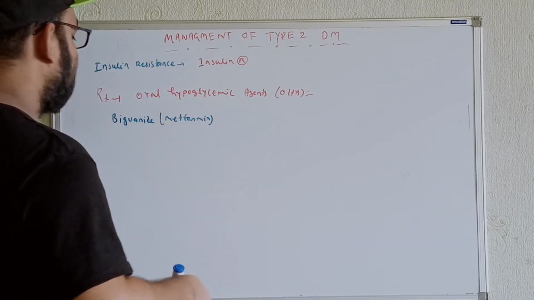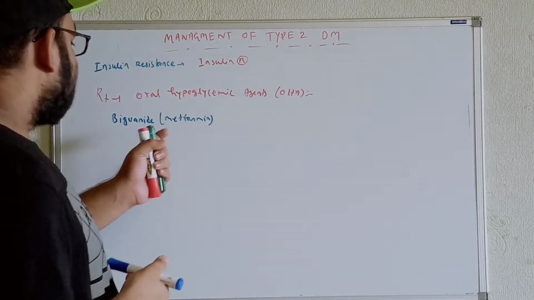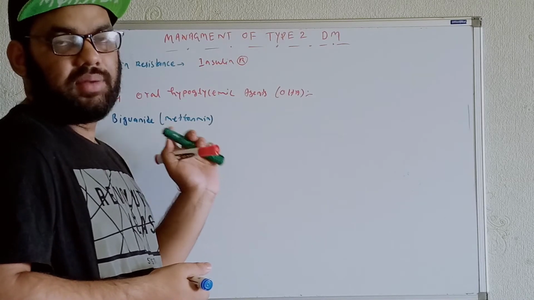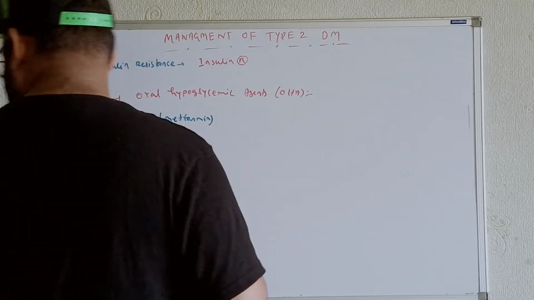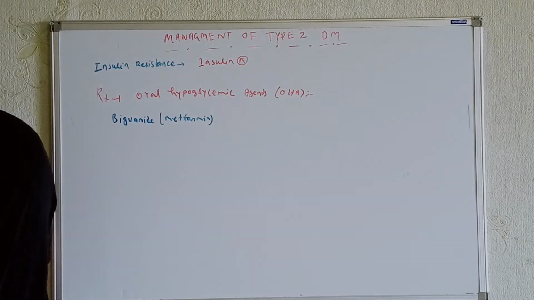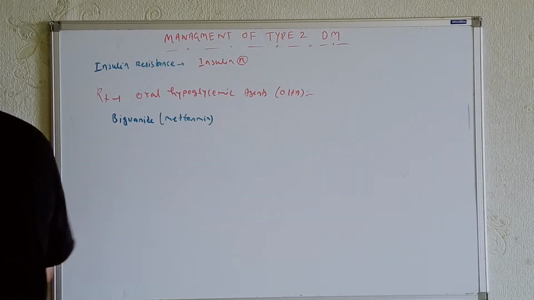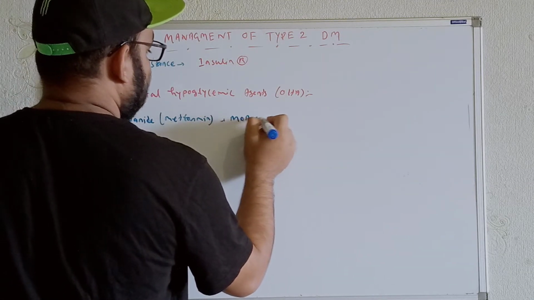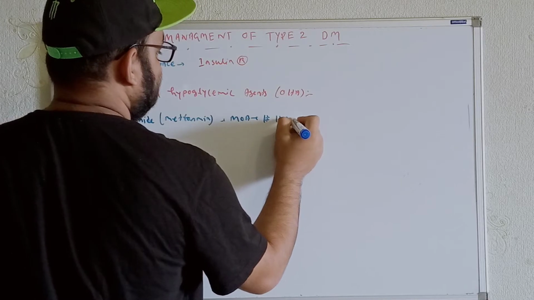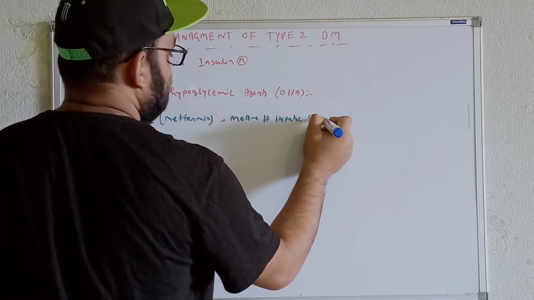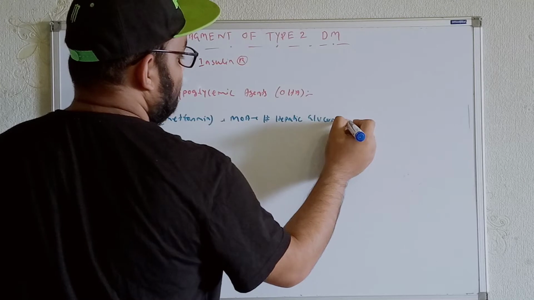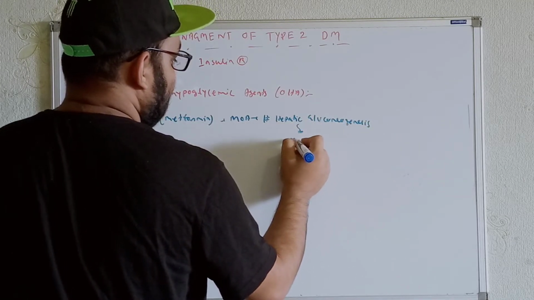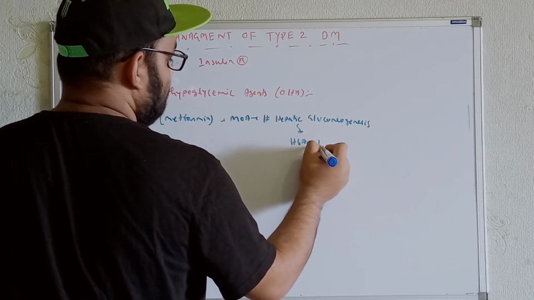Now see, what are the things we need to know about this drug? The mechanism of action of this drug. This drug inhibits the hepatic gluconeogenesis. So let's show over here. Okay, let's use this color only. So the mechanism of action for this drug, they inhibit the hepatic gluconeogenesis. Whenever the hepatic gluconeogenesis is stopped, definitely you are supposed to know that the HbA1c level should drop.